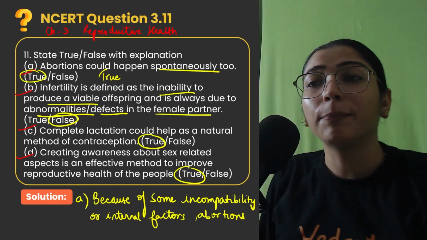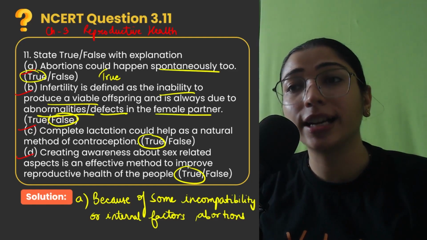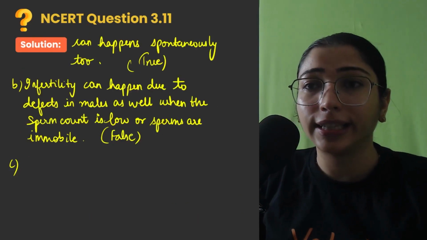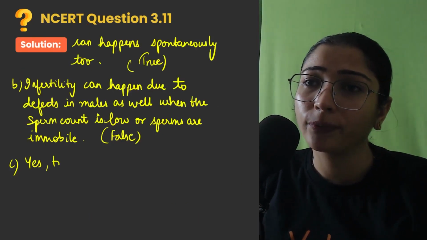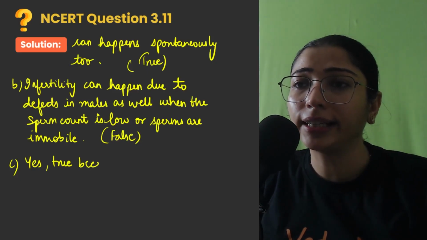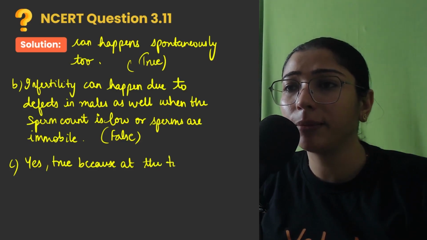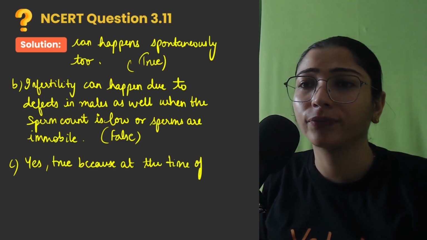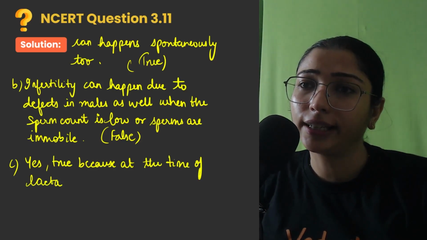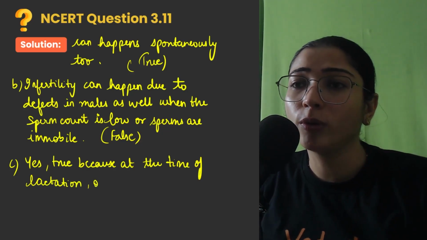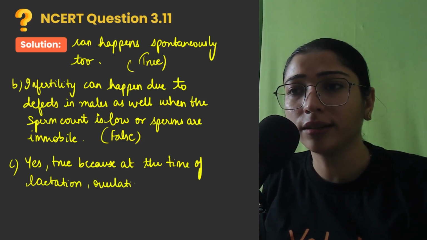Third is complete lactation could help us as a natural method of contraception. Yes, true, because at the time of lactation, ovulation does not occur.